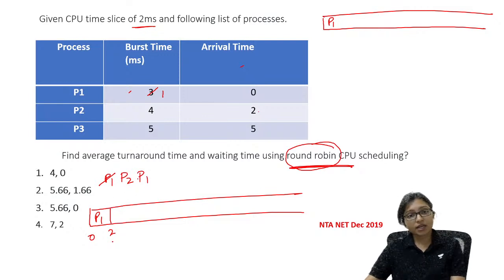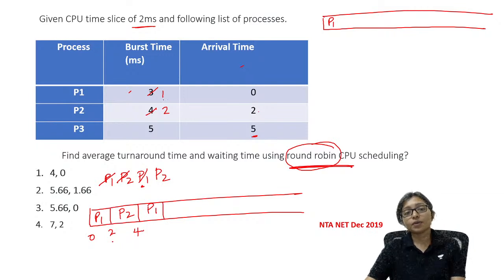Now no one else arrived, so no need to think about that. P2 came here. P2 will execute till 4. Now its remaining is 2. When P2 is coming out, is there anyone who arrived? No, because P3 arrives at 5. So I will repeat P2 again. Now P1 will come. P1 remaining is only 1. I will execute till 5 and it's done. It is 0 now. It has completed its task.